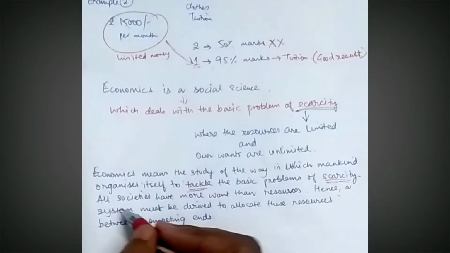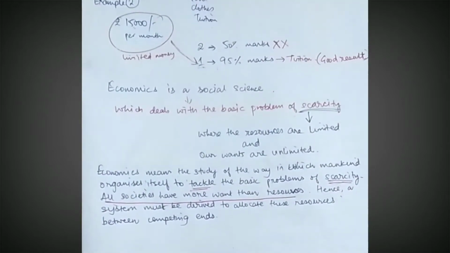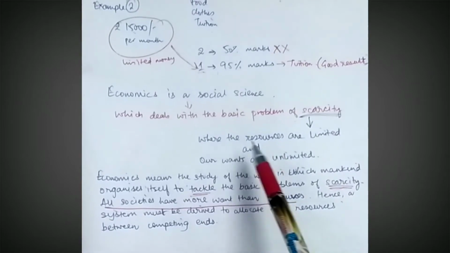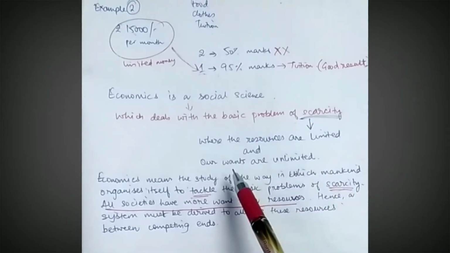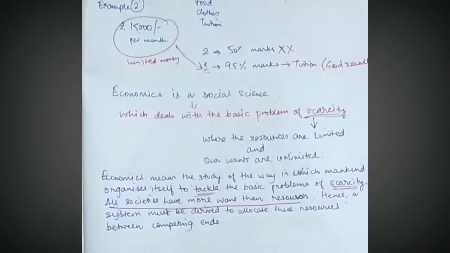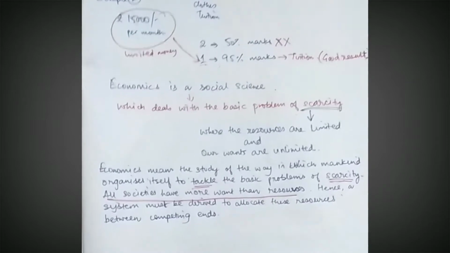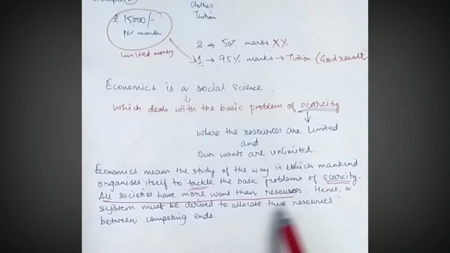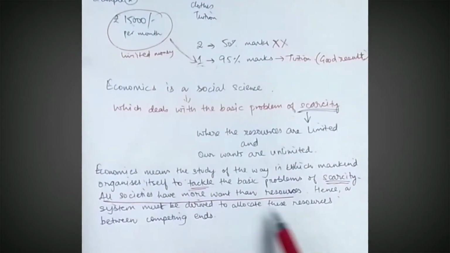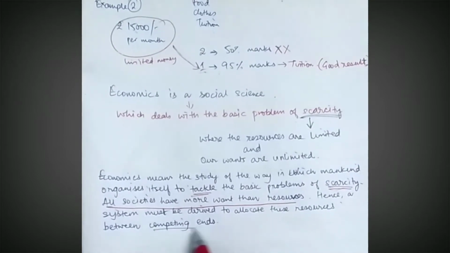All societies have more wants than resources. As I have told you over here, resources are limited but wants are unlimited. So every society wants more than what they have as a resource. Hence a system must be derived to allocate this resource. Allocate means to divide this resource in various uses between competing ends.